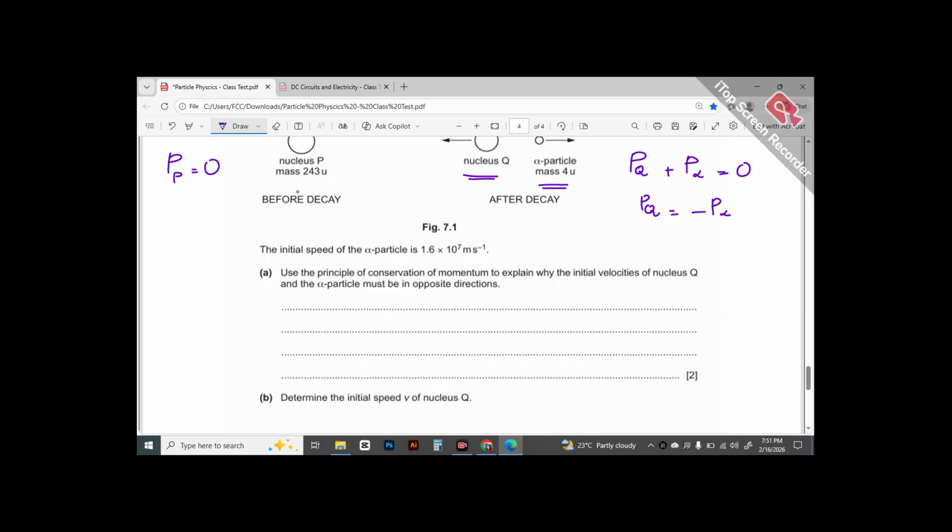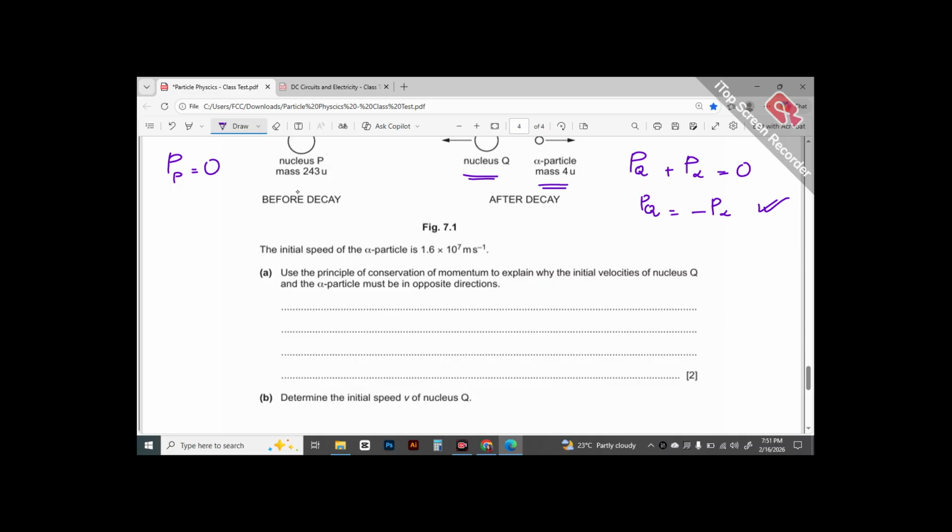They should be opposite. And mass is always positive, so this situation is only possible if they have opposite velocities. Avoid using the words equal and opposite velocities. No, they have difference in their masses. So of course there is going to be a difference in their velocities as well.